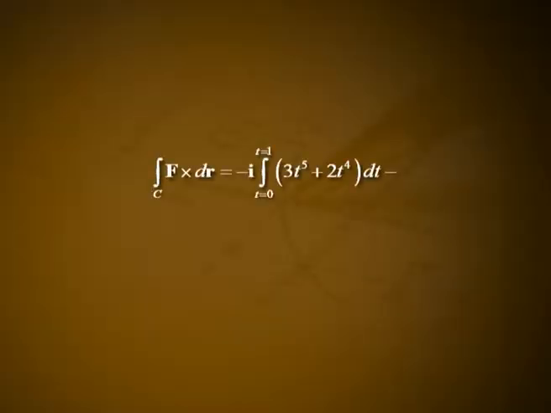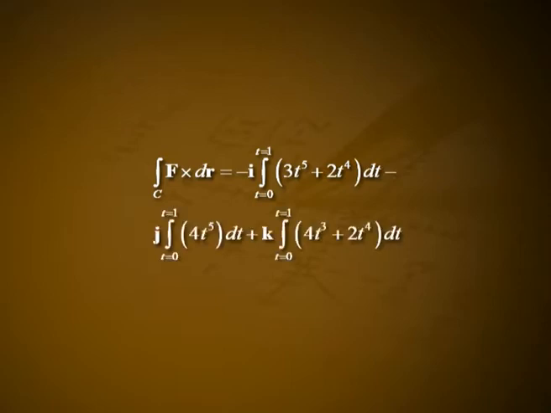Hence, the vector line integral is given by the integral over C of f cross dr, which is equal to minus i into the integral from t equal to 0 to t equal to 1 of 3t raised to 5 plus 2t raised to 4 dt, minus j into the integral from 0 to 1 of 4t raised to 5 dt, plus k into the integral from 0 to 1 of 4t cube plus 2t raised to 4 dt, which is equal to minus 9 by 10 i minus 2 by 3 j plus 7 by 5 k. Now, it is the time to conclude the section.